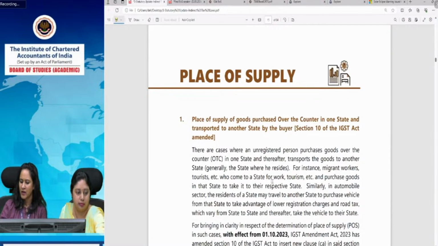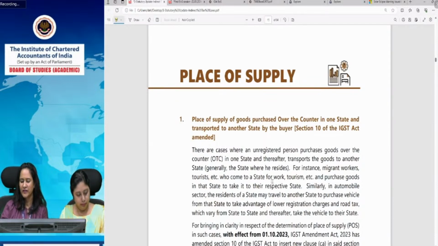Okay. What happens in over the counter is that it basically covers cases like in the automobile sector. You generally would like to buy a car from a place where there is less duty or less road tax. Let's say you buy a car from Himachal Pradesh and you are a resident of Delhi, and you drive that car to Delhi. So what would be the place of supply in that case?